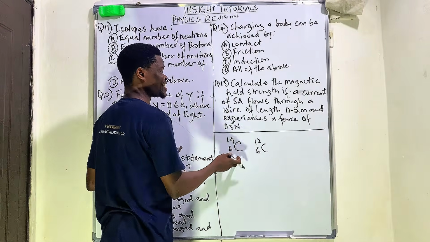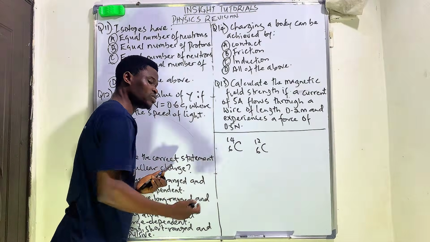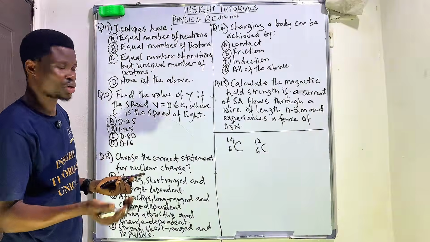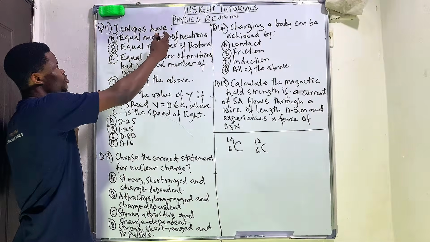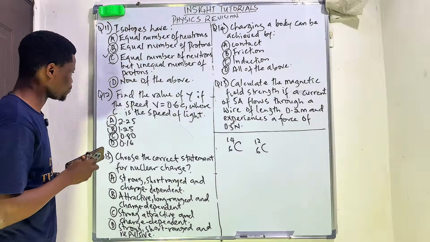That is what isotopes are all about. Now remember, there is sameness in their atomic number, which is simply the number of protons in the nucleus of an atom. So what agrees with isotopes here is that they have an equal number of protons.